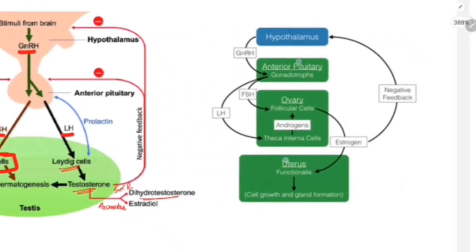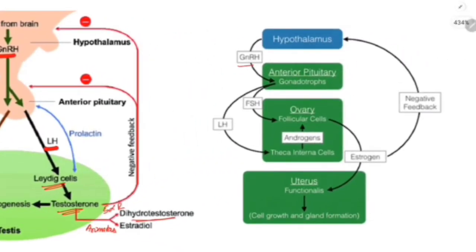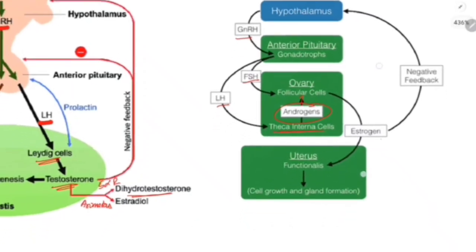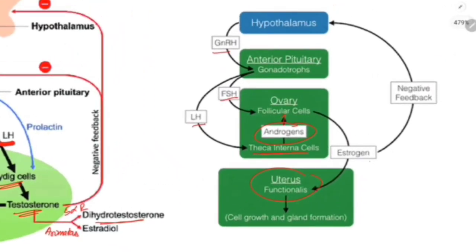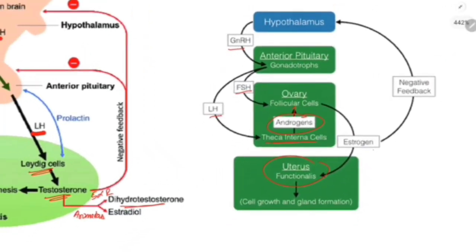இப்போ female பாருங்க, hypothalamus is going to produce GnRH, anterior pituitary is going to produce FSH and LH. LH is going to act on theca cells to produce androgen, and androgen will act on the follicular cells of the ovary. FSH is also going to stimulate the ovary for production of estrogen. Estrogen is responsible for formation of uterus. Again, feedback பொறுத்த வரைக்கும் estrogen is going to have a negative feedback on hypothalamus and pituitary. So there is decrease in FSH, LH also.